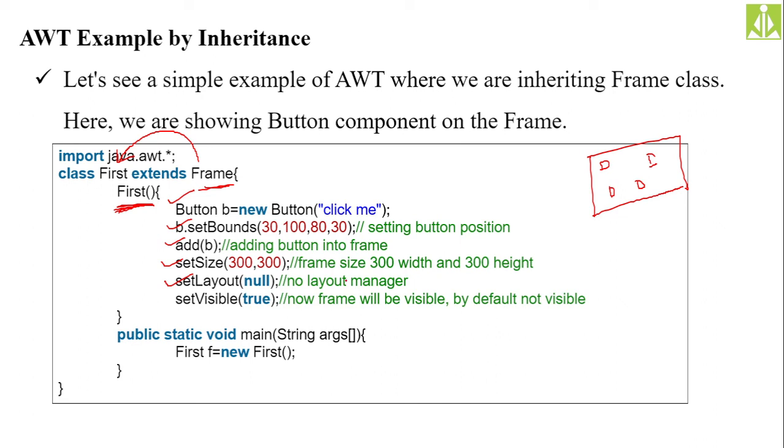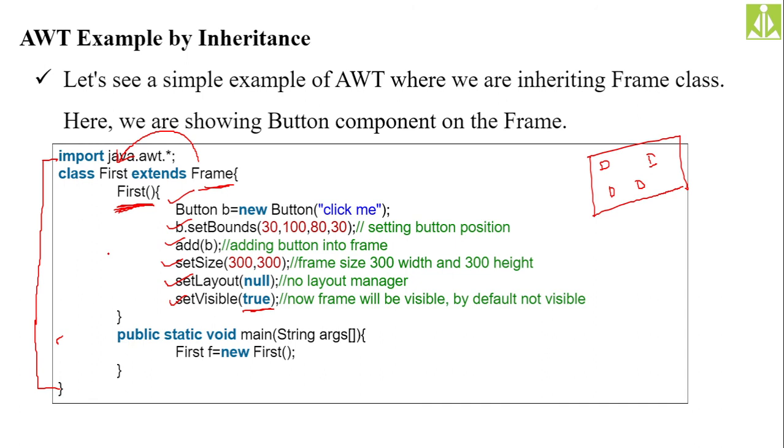Okay, set visible. As I already said, adding the component to the container is not sufficient. Definitely you have to make the visibility true, then only you can see that component. So we have to make the set visible value true, so that the component will be visible on the output screen. See, the execution of this program is somewhat different from your regular application program. So we can't directly execute these programs inside your EditPlus. Okay, we need to do some settings, some configuration, that I will show in tomorrow's class.